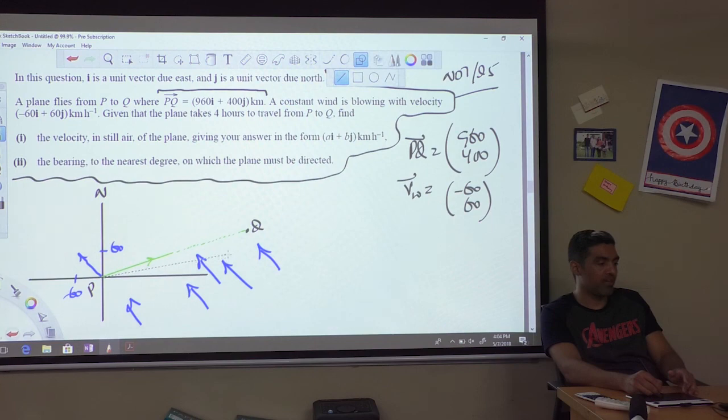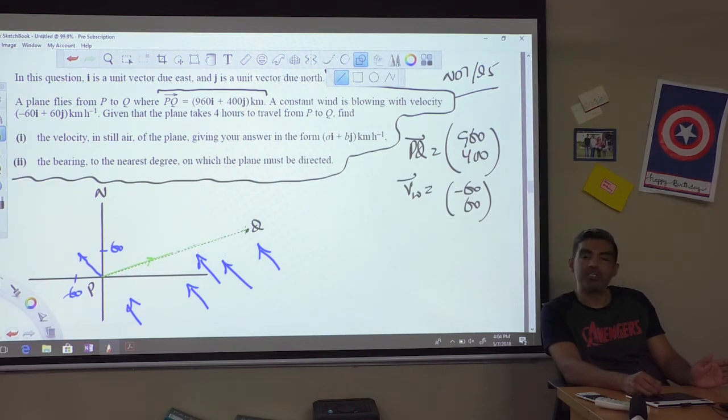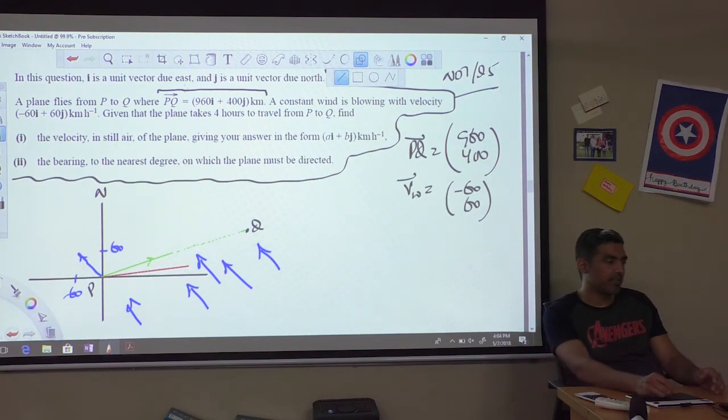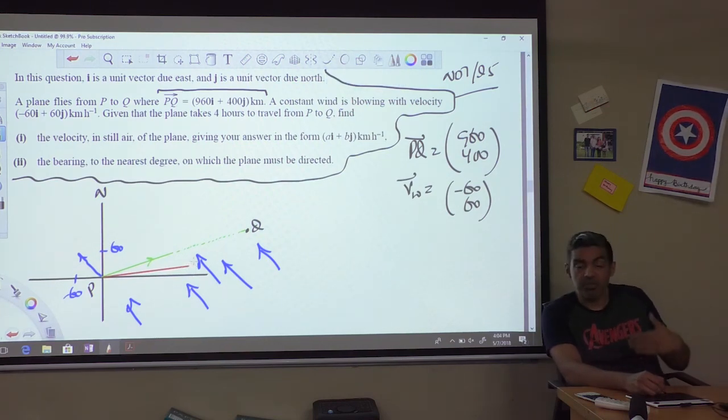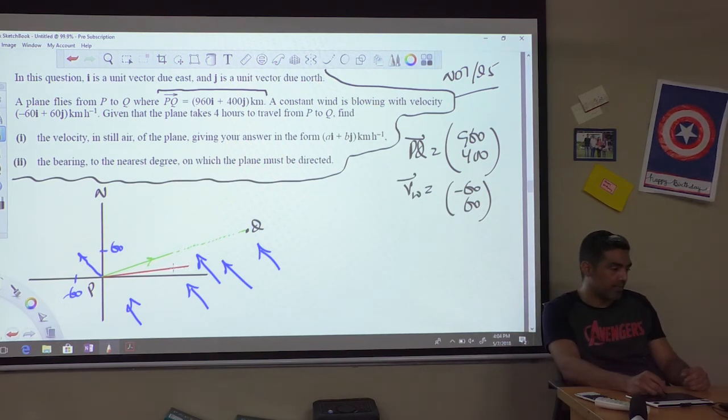So it had to be somewhere here, so that because of the wind blowing in that direction, it was pushed on course from P to Q. Let's say I make it here, something like this. This was the velocity of the plane in still air, which is the ideal velocity of the plane.